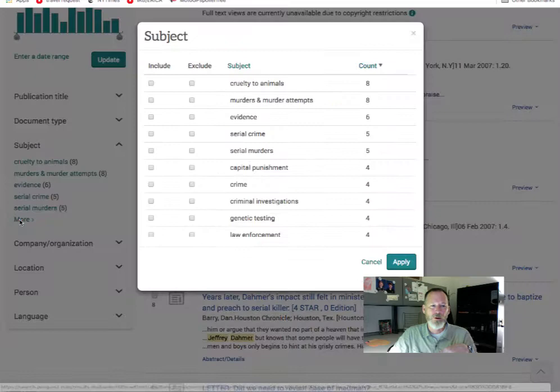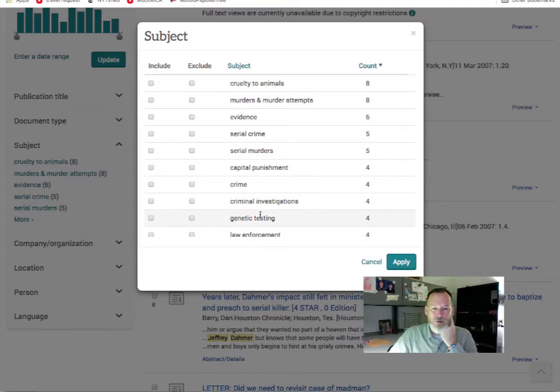But if you click on more, you can see what was being talked about in regards to Jeffrey Dahmer at that time. So cruelty to animals in 2000, whatever the date that we had. So you could go into each one of these subjects and you could start to build evidence for your paper and talk about, well, in this moment there was a media influence talking about cruelty to animals.